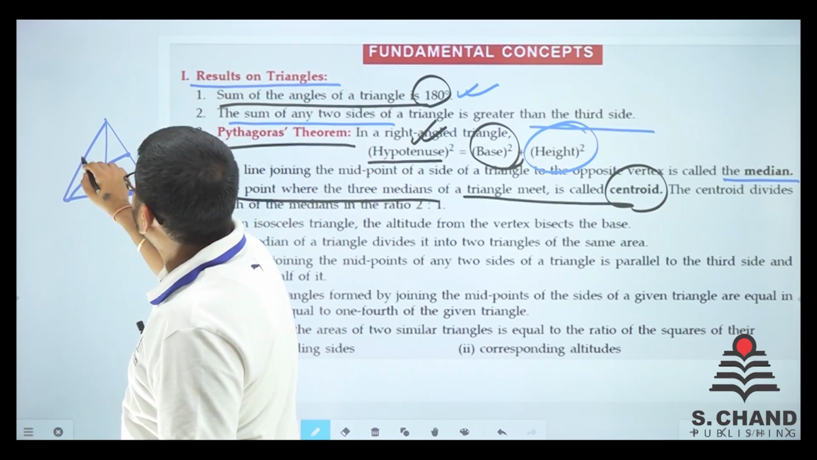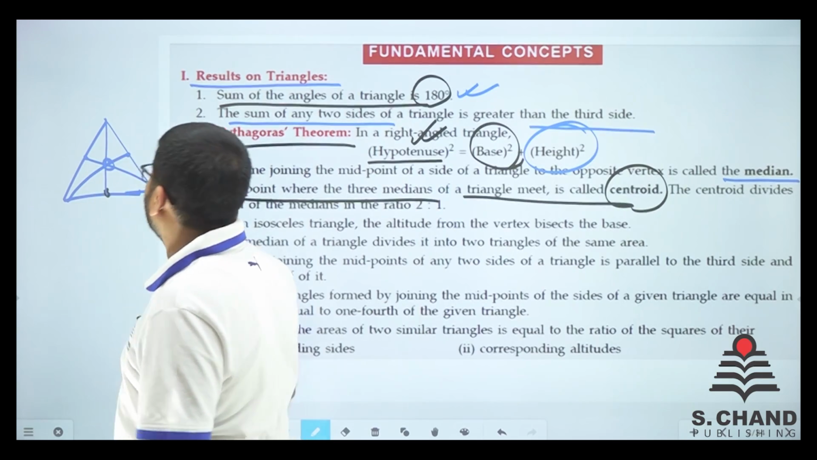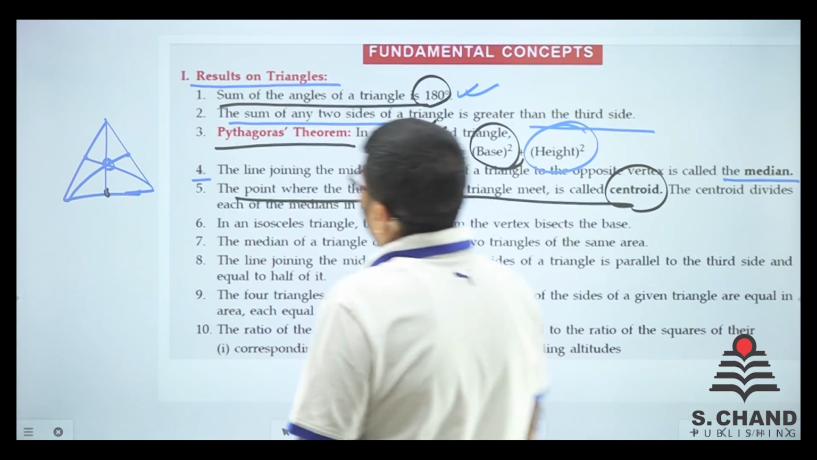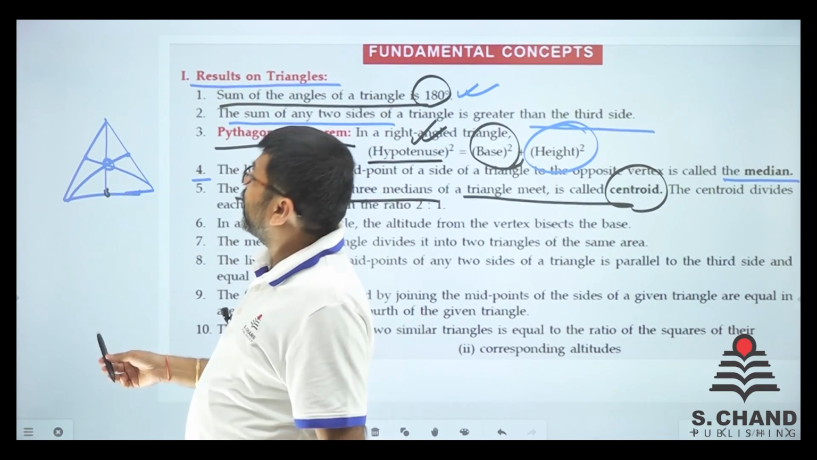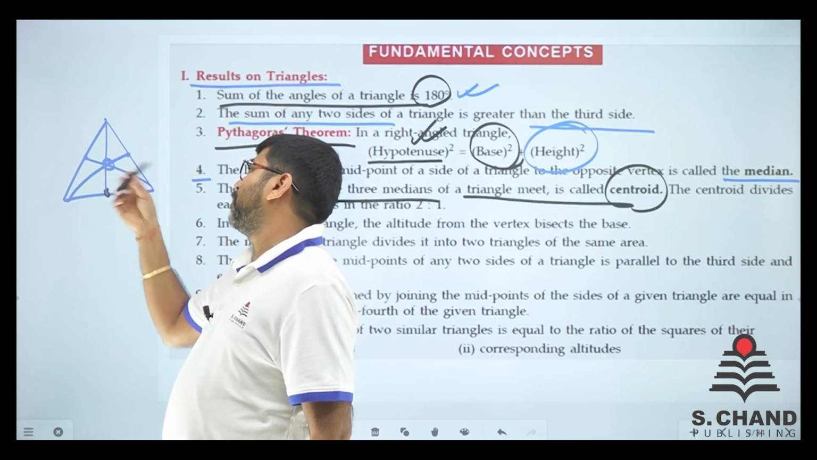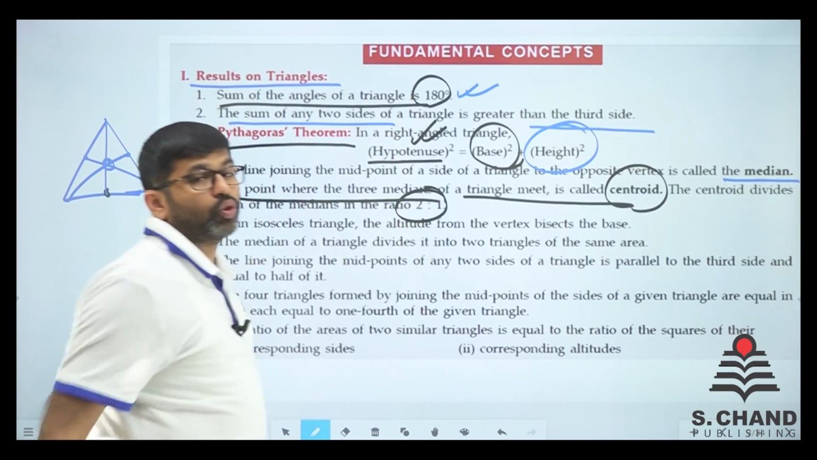Here we form another median and here we form another median. So, where all these medians intersect is known as the centroid, and the centroid always divides the medians in the ratio 2:1. 2 parts here, 1 part here, 2 parts here, 1 part here, 2 parts here, 1 part here. It is always like that, the medians in the ratio of 2:1.